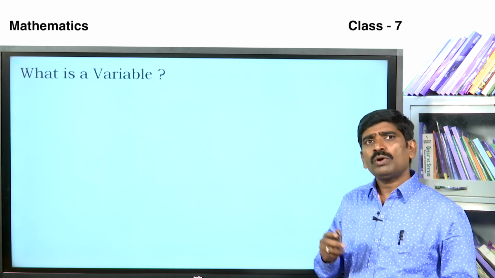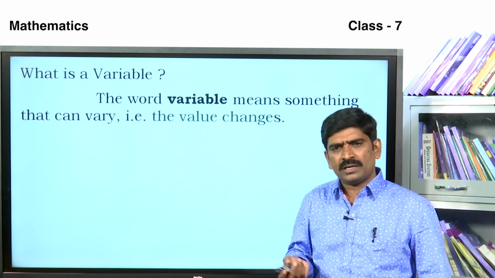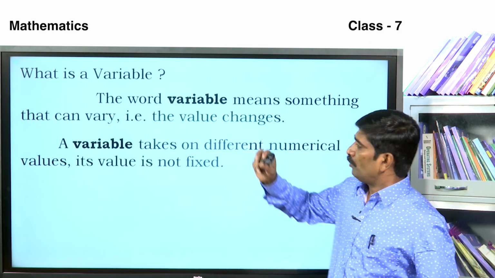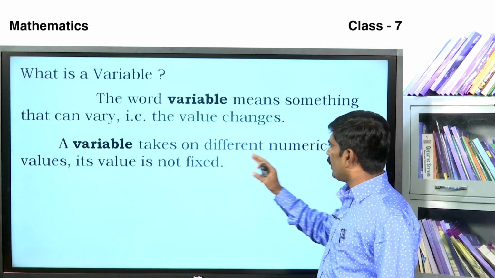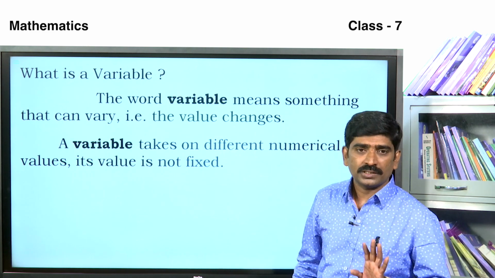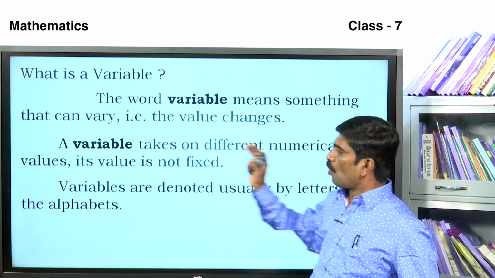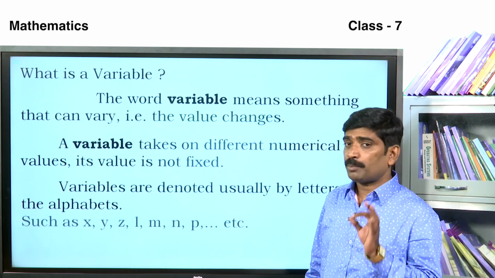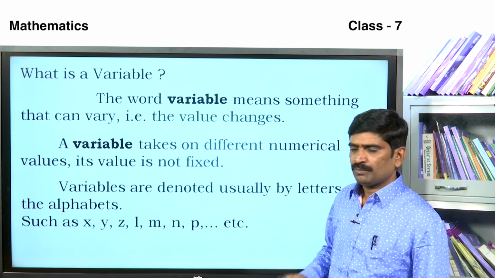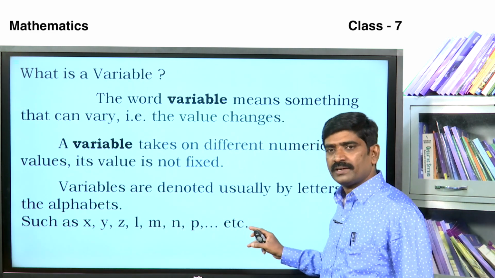Next, what is a variable? The word variable means something that can vary. That means the value changes. The variable takes on different numerical values. Its value is not fixed. Variables are usually denoted by letters of the alphabet except O, because O and 0 look the same. That is why. Such as x, y, z, l, m, n, etc.